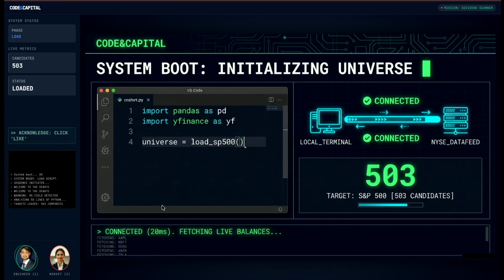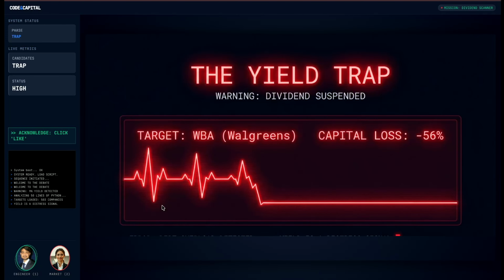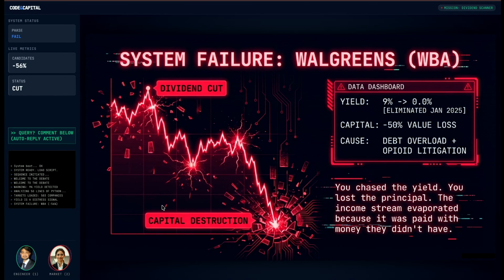A trap? Come on. I mean, it's Walgreens, a household name, a dividend aristocrat. When I see a 9% yield, I'm seeing a deep value opportunity, a paycheck. Why would I walk away from that just because you wrote a script? This is not an opinion. I fetched real historical data, so there are no assumptions, just calculation.